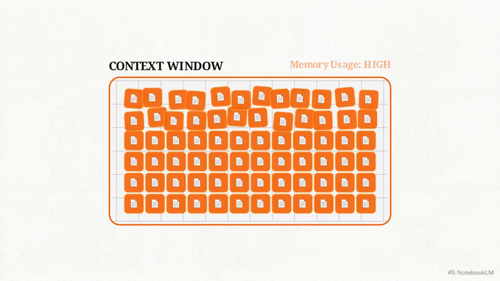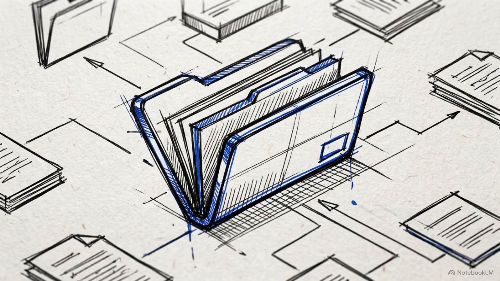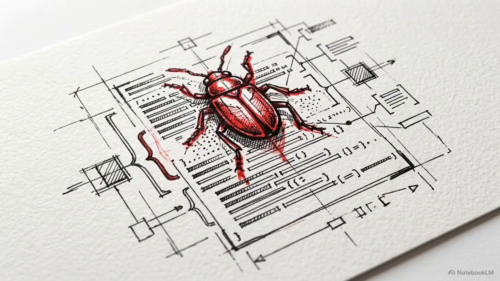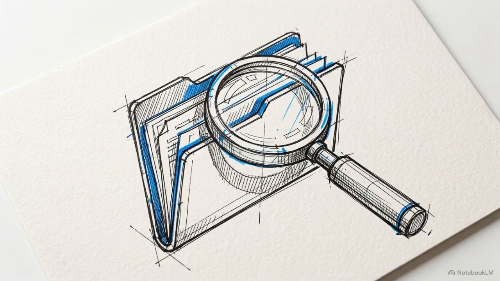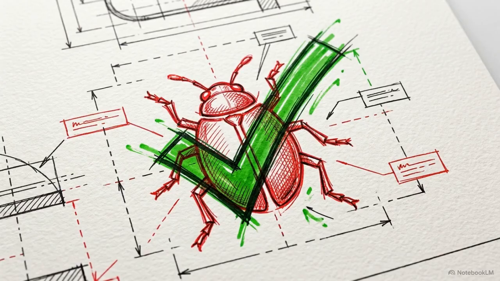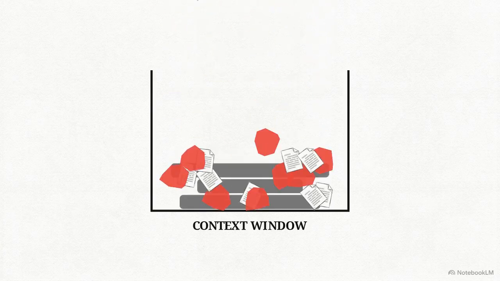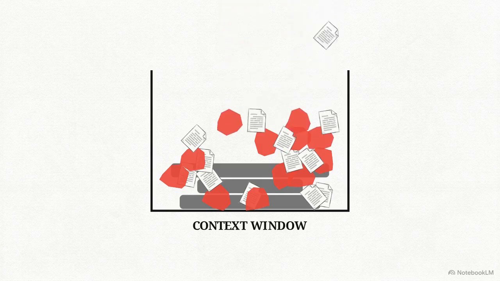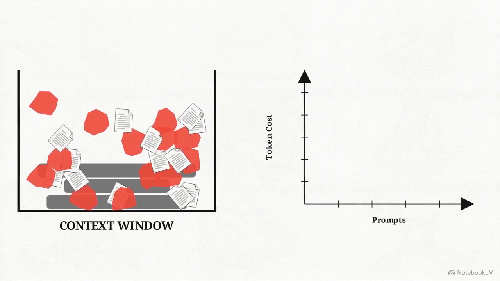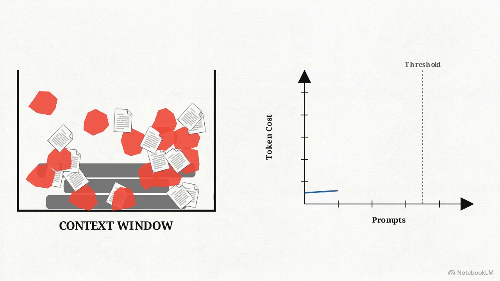The agent reads a file, writes a bug, reads the file again, and finally fixes the bug. The issue is that all those failed attempts and redundant file reads do not disappear. They are permanently stored in the active memory of your session, polluting the context. Once that memory bloats past a specific threshold, performance degrades. Token costs scale exponentially with every subsequent prompt, and the model begins to forget the exact architectural instructions you gave